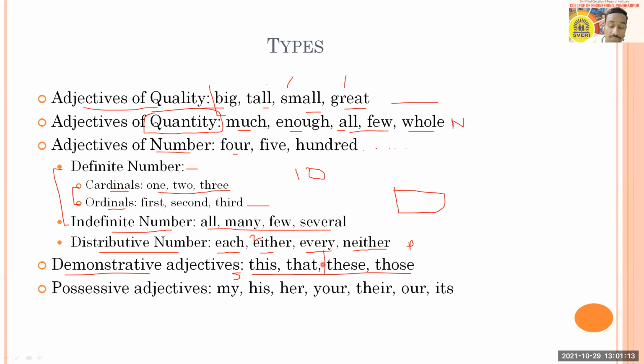Another classification we can do like this: this and these are used to show things or objects which are near to us. And that and those are used to show objects or things which are away from us. So you can see examples also. We'll just discuss examples like this.